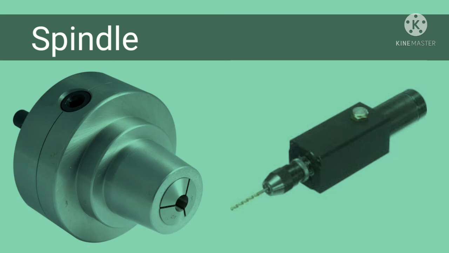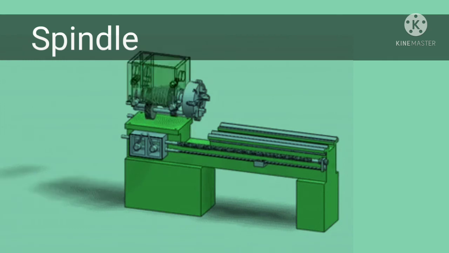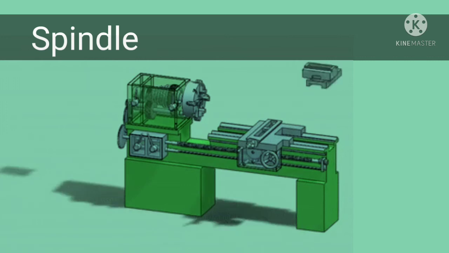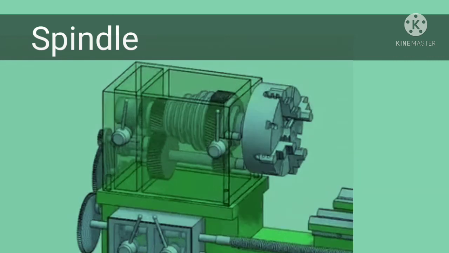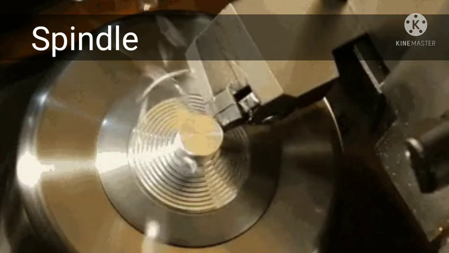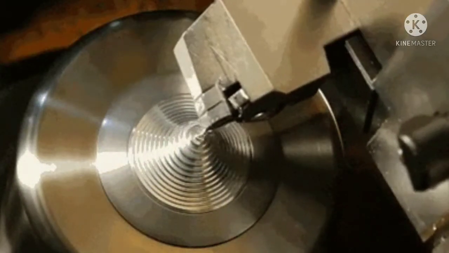Spindle is a short rotating shaft which forms one of the integral parts of a machine tool. Spindle is used in all machine tools like lathe machine, drilling machine, grinding machine, etc. Spindle imparts motion either to the cutting tool or to the workpiece.